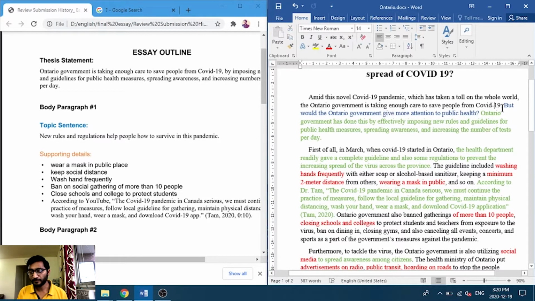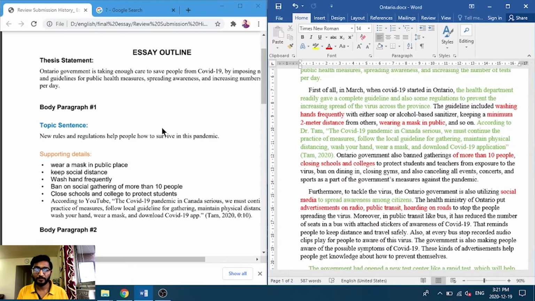After that the surprising sentence, as I told you: but would the Ontario government give more attention to public health, which is very important for your essay. And at the end of this introduction you need to write the thesis statement. As you can see, the Ontario government is taking enough care to save people from COVID-19, and I wrote it same to same here.